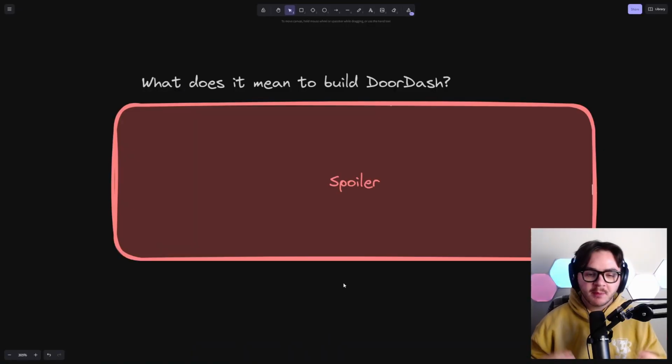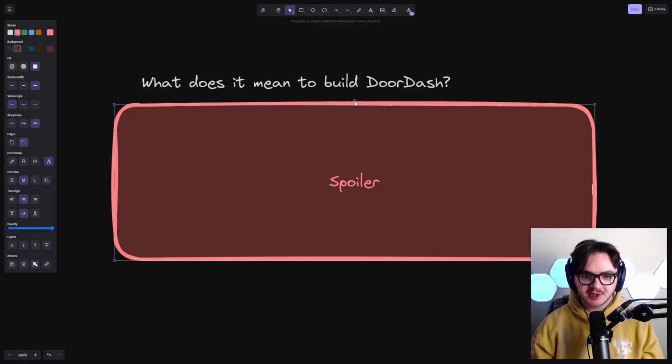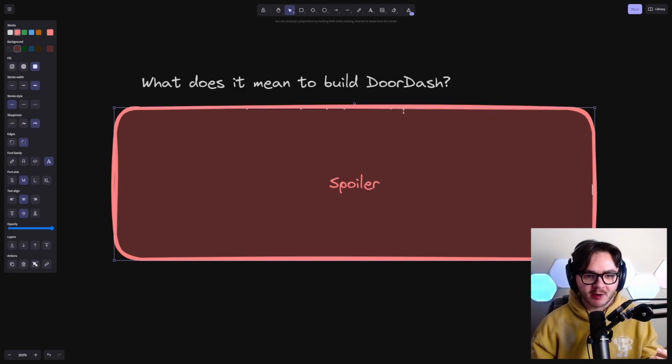But what I am going to do is try and give a realistic, practical guide for how I think that this type of project should unfold. All right, so for the purposes of our exercise, let's be a little bit explicit about what it means to build DoorDash, okay? Here are the use cases that we're going to consider our MVP, and this is generally how I would break it down if I were actually trying to build this tomorrow, okay?